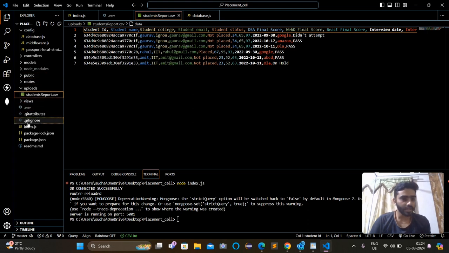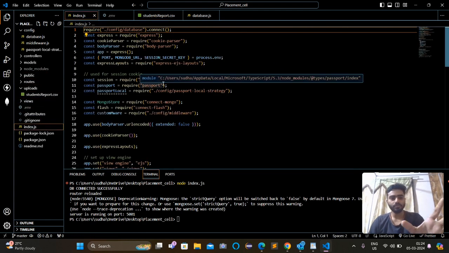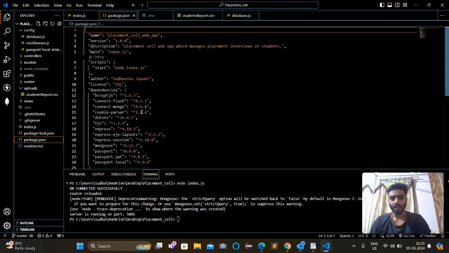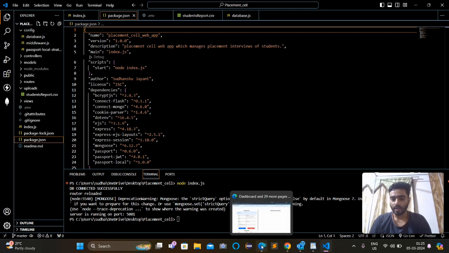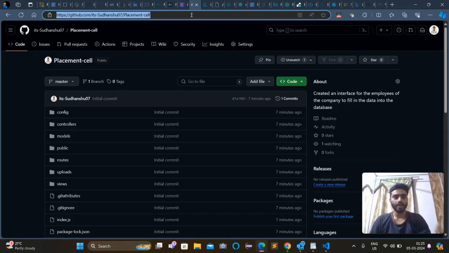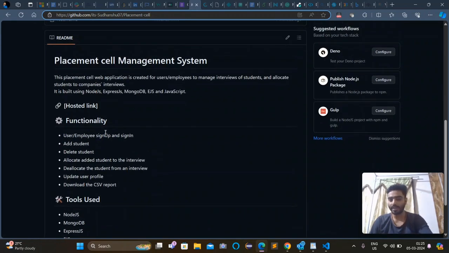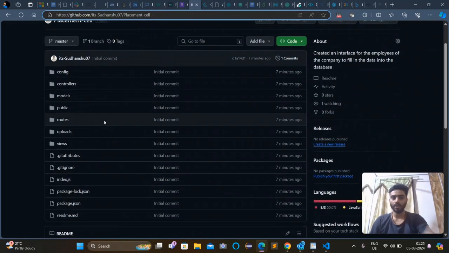And here is the index file where I have used all the functions to call from this home directory, and here is the JSON file which I've created. I have uploaded this file on GitHub. Here is the GitHub file, and here is the MD file where I have written the functionality and the tools I have used, and here all the files.